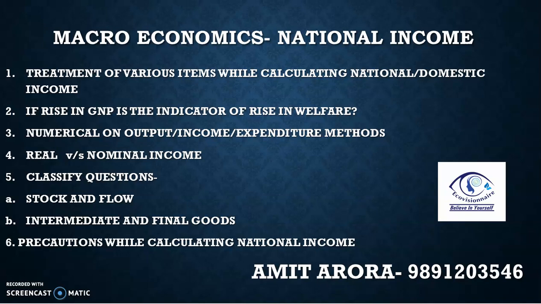Coming to the last topic, which is sometimes given as a direct question also, using income or expenditure method: what precautions are being taken while calculating national income? As I told you before also, what is not added in national income like SWIFT, and what is added, maybe imputed value, imputed rent of owner's occupied house. These are some few precautions which you have to write while calculating national income. So if you cover these six topics thoroughly, I believe that 95% of this chapter you have covered, and we are expecting questions from these topics.